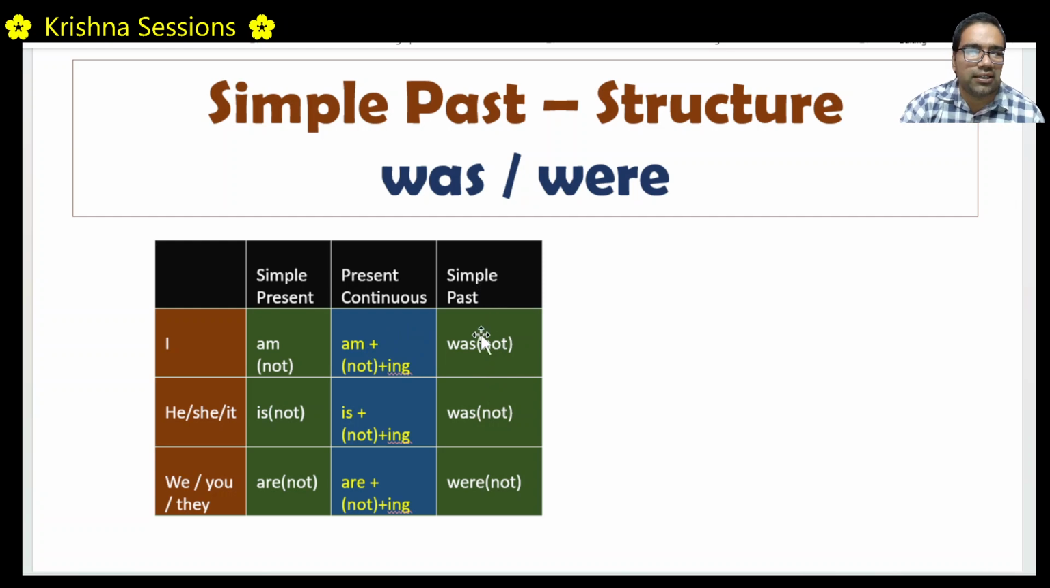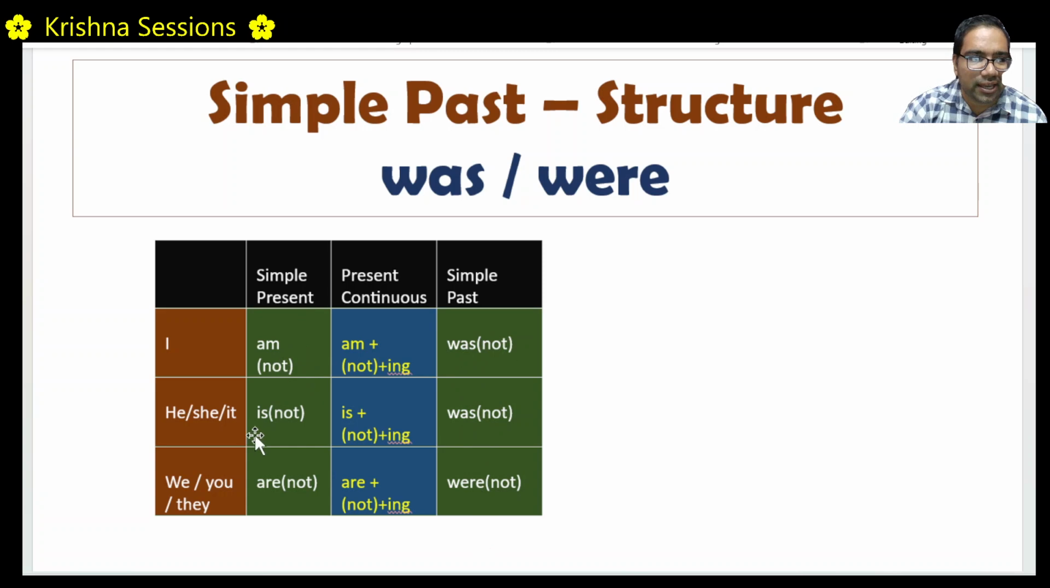In simple past, again, this am turns into was. Is also changes into was, or changes into were. I was. He, she, it was. We, you, they were. Please note this transformation. There are only two ways: was and were.